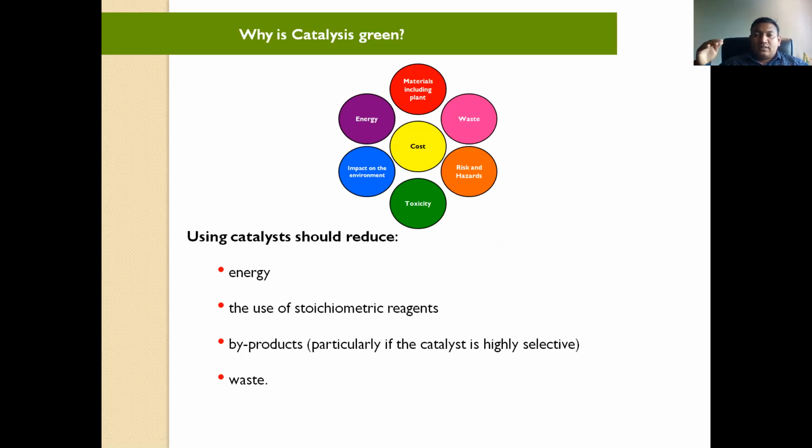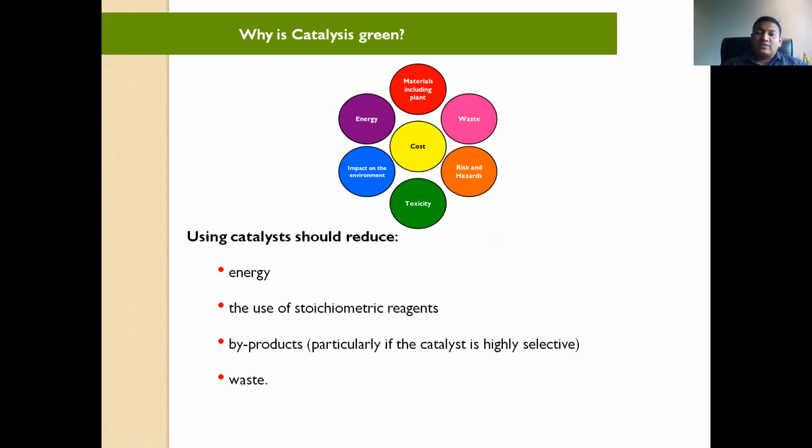If you use this catalyst, there is a possibility to reduce that time as well, and you can reduce the temperature also. So that's why it's towards green. If you use catalyst, you are behaving with a green type of reaction.